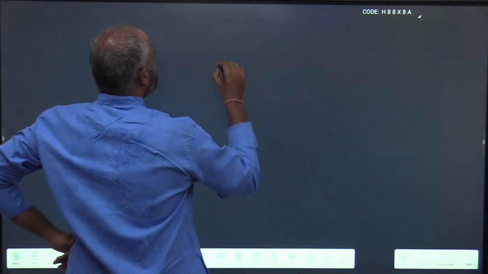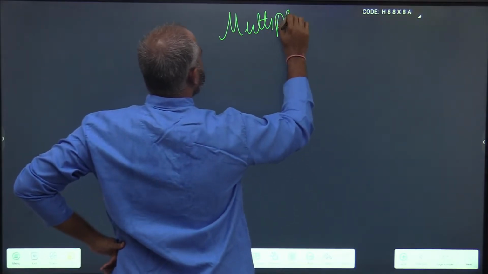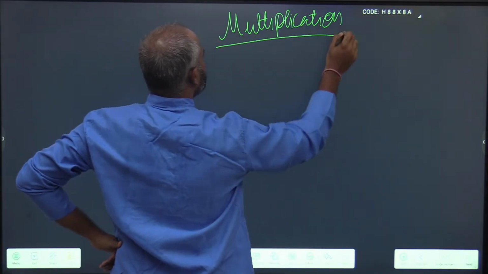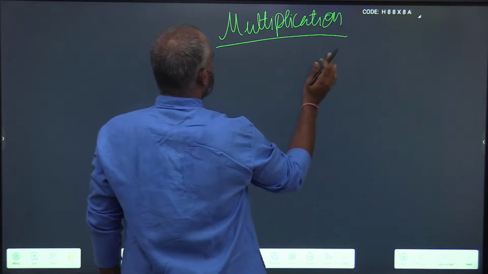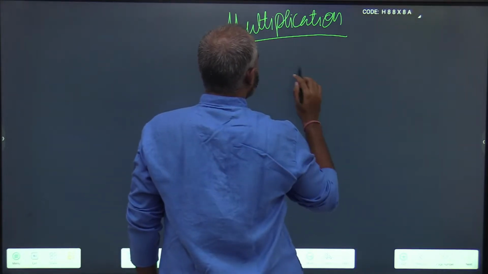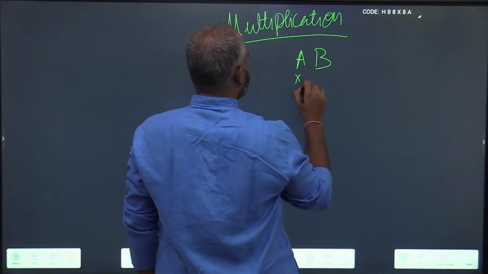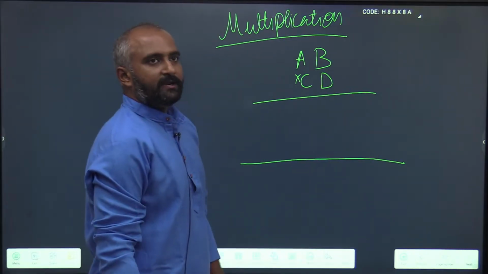Now let us see multiplication. AB into CD.